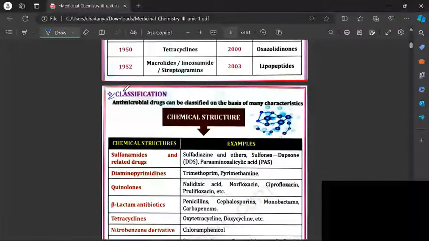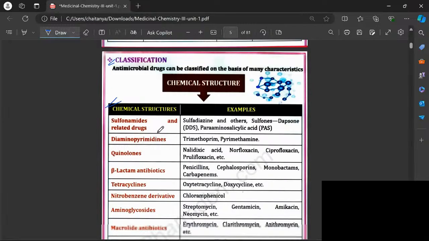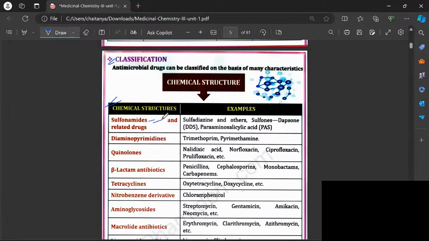Now we are going to study the classification of antibiotics, which means how these antibiotics are classified based on chemical structure. If there are sulfur containing antibiotics, then they are called sulfonamides. We all know that dapsone is the one which we use regularly.